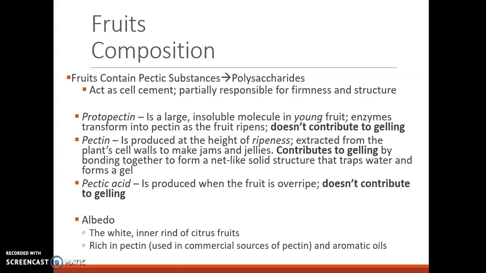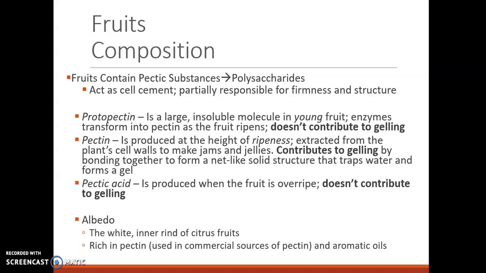And how it does that is by bonding together to form a net-like solid structure that traps water and forms a gel. So protopectin, unripe fruit or young fruit. Pectin, height of ripeness. Then once we get overripe, we have pectic acid. And this does not contribute to gelling. So we'll look at a diagram in just a moment.